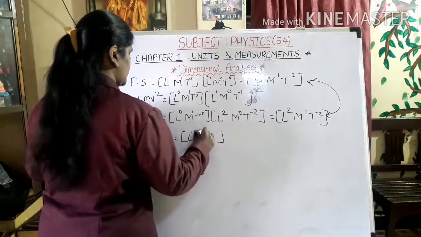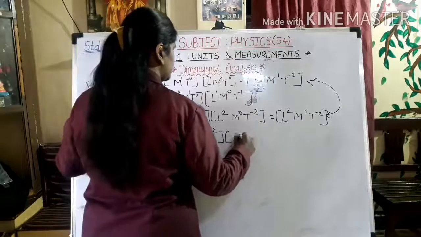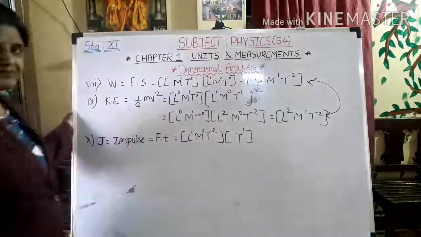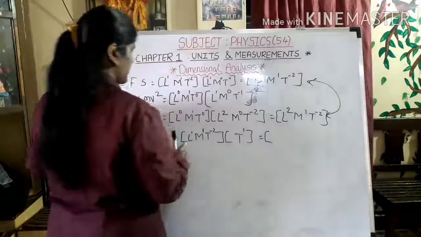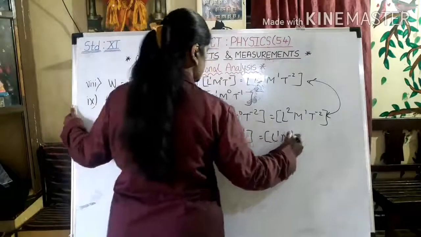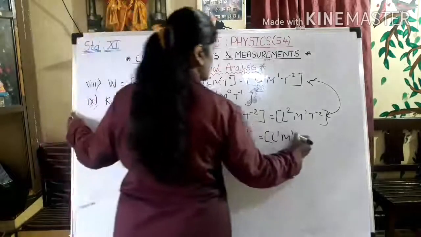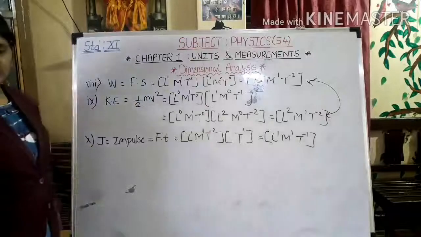L1, M1, T minus 2, and dimensions for T is only T1. By combining both of them, I can write L1, M1, T raised to minus 1. So, I got the dimension for J also.